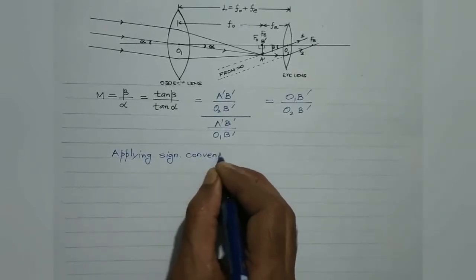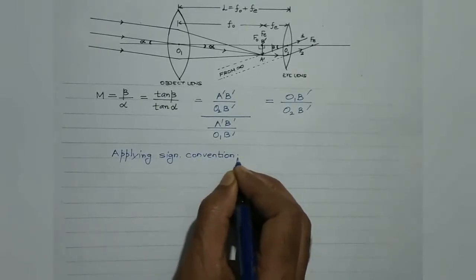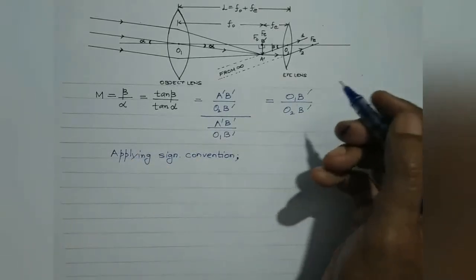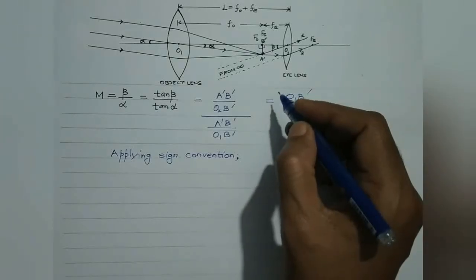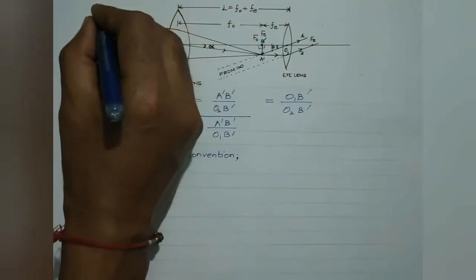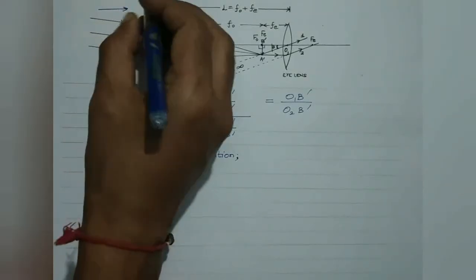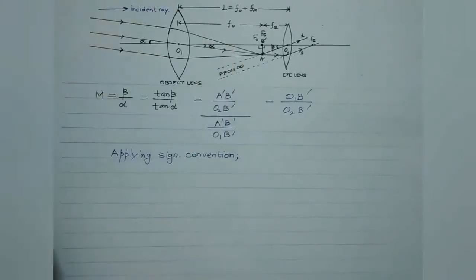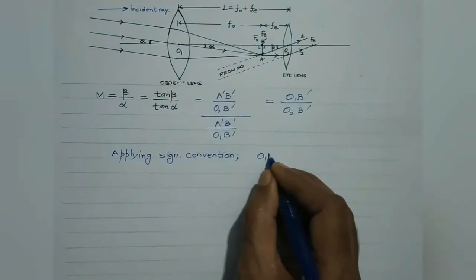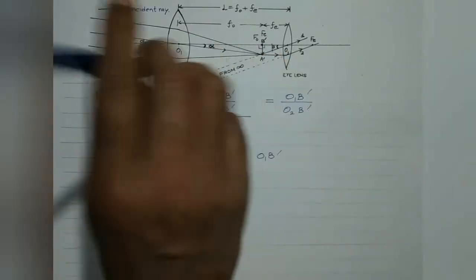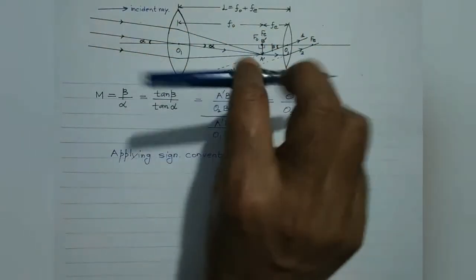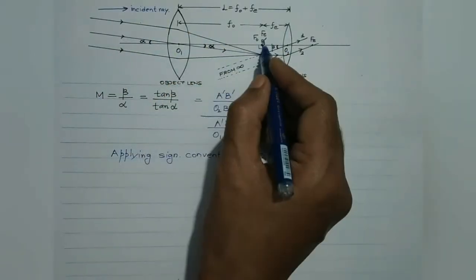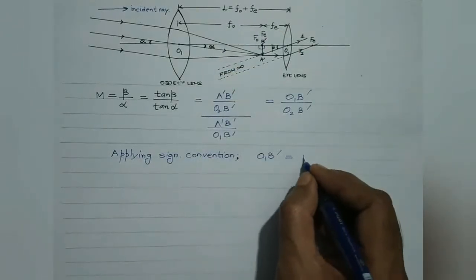Now applying sign convention, we are aware that all the distances measured from the optical center along the direction of the incident ray will be taken as positive, while distances measured against the direction of the incident ray are to be taken as negative. Now the direction of the incident ray is from left to right like this. O1B dash is measured along the direction of the incident ray, right? So it has to be taken as positive. O1B dash, its magnitude is F naught. So it has to be assigned positive sign.